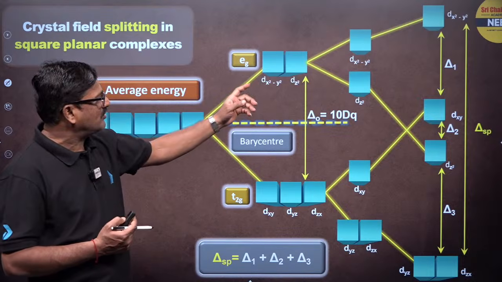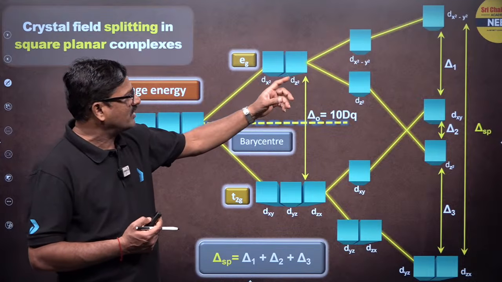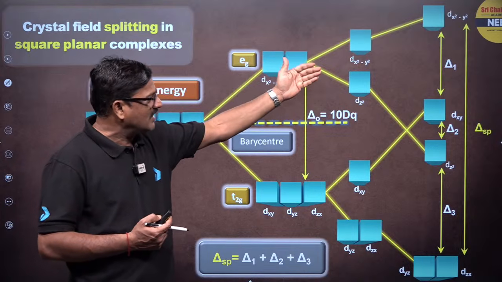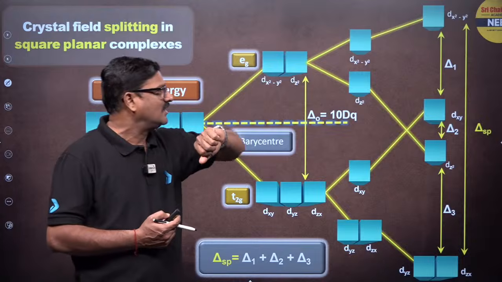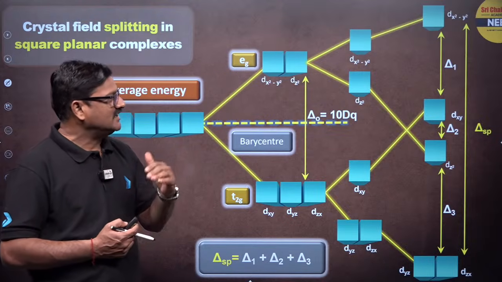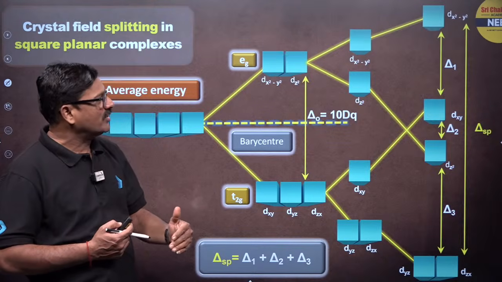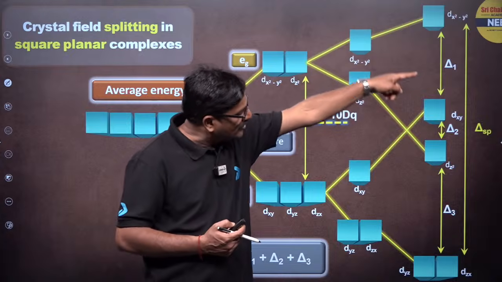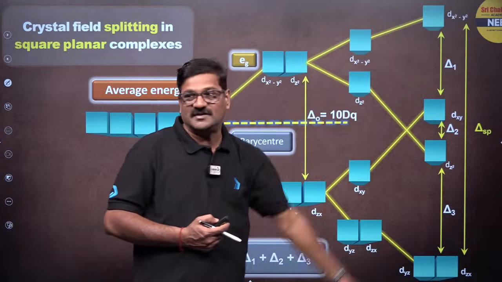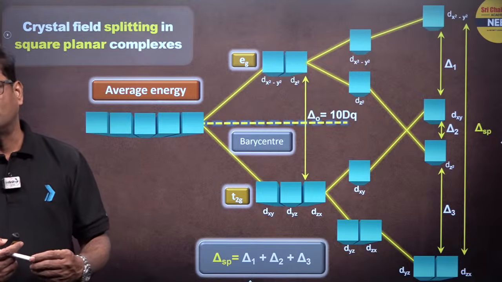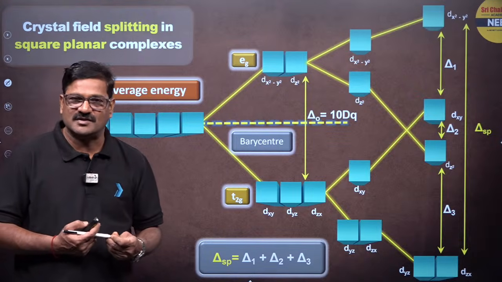Among this, dx square y square and dz square, dz square is having less energy than dxy, and dx square y square is going to be greater than dxy. So this is going to be the order of the filling of the electron. Actually this schematic picture I have given for the extra information.